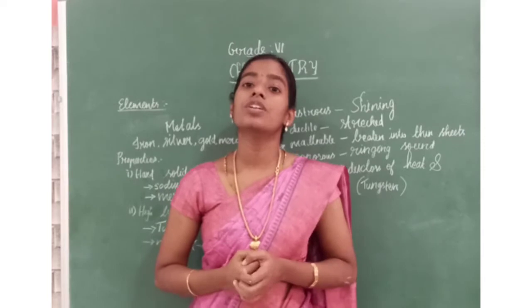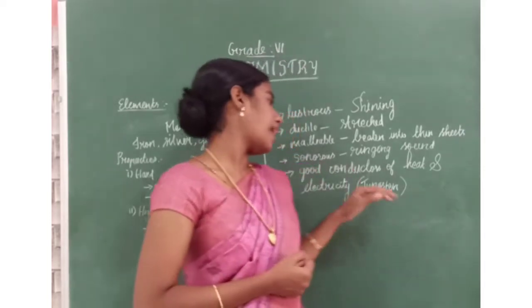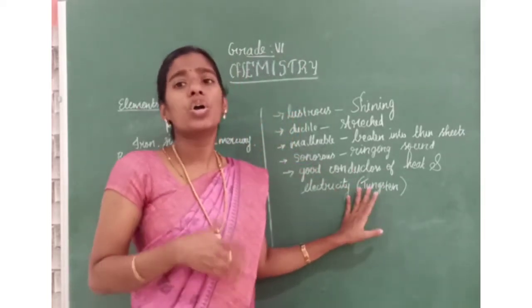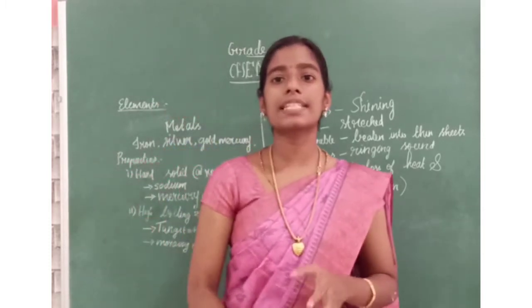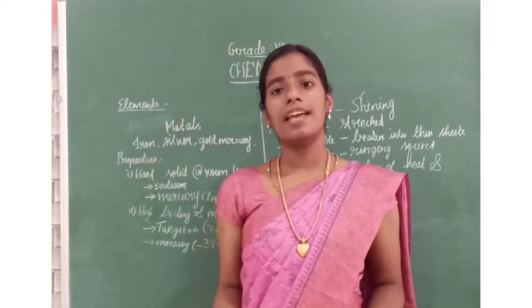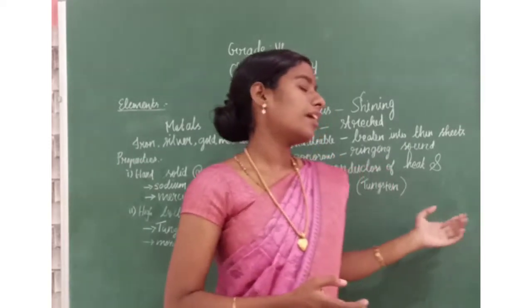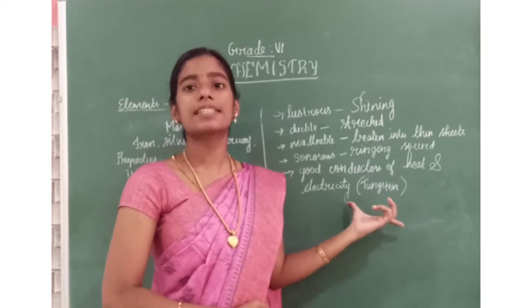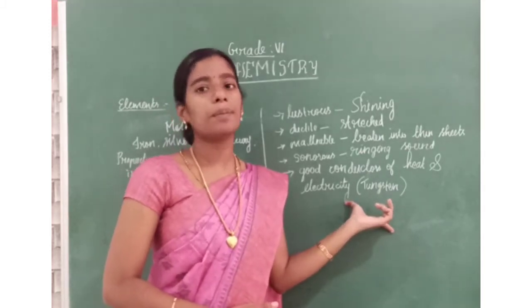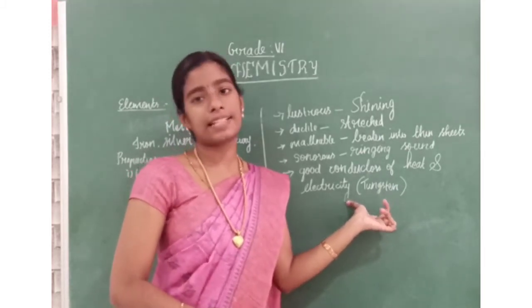So they are sonorous in nature. And the last one is they are good conductors of heat and electricity. The metals conduct both heat and electricity. Exception, only this tungsten. Among the metals, this tungsten is the very poor conductor of electricity.